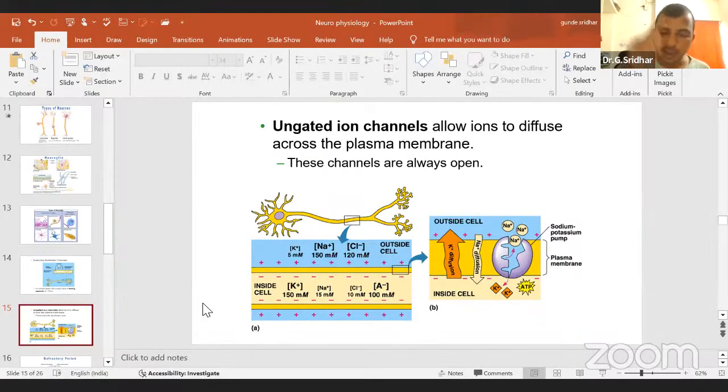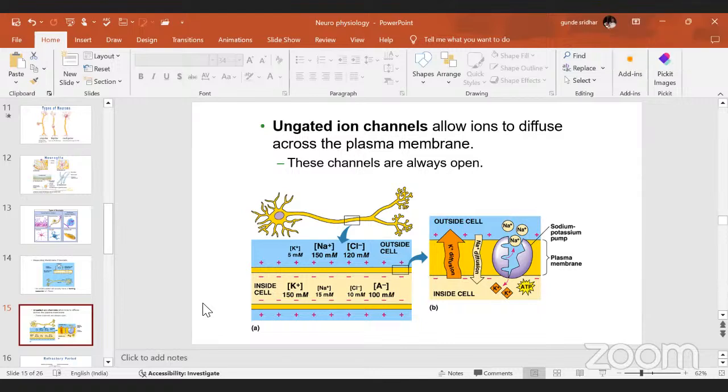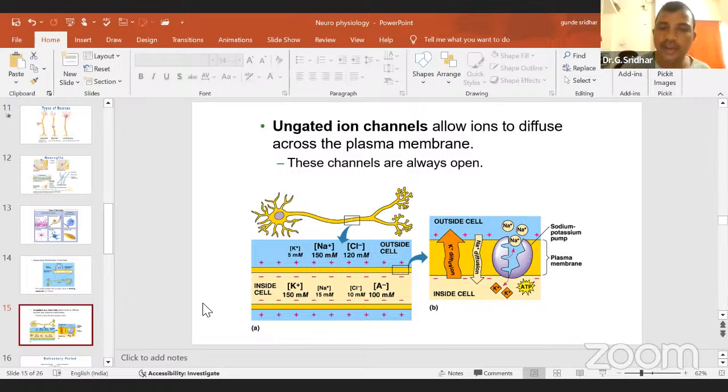The same thing. If I have given a stimulus and you open the potassium channel, what will be the scenario? Potassium ion concentration will be more inside, yes, excellent. That's why it is less outside, and that's why they will outflux. Please don't forget this basic concept.